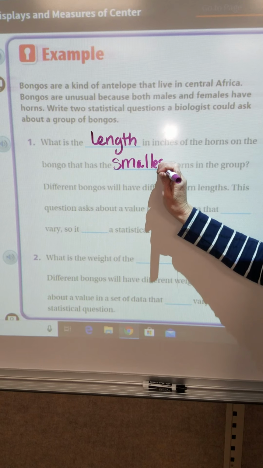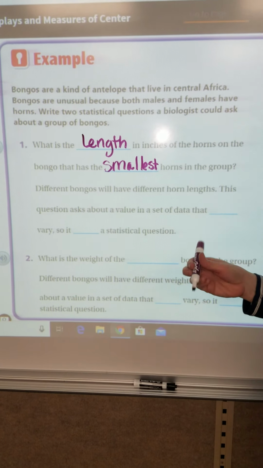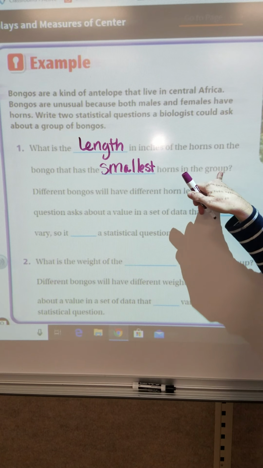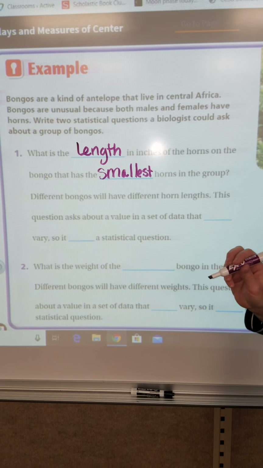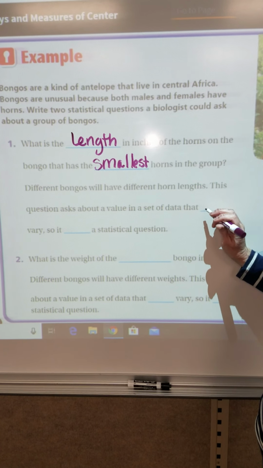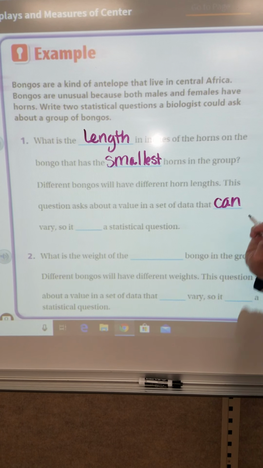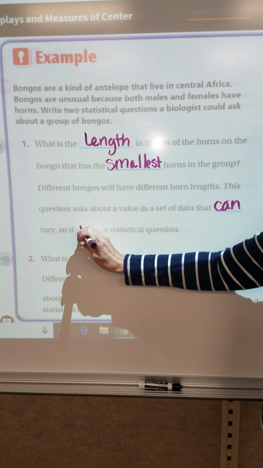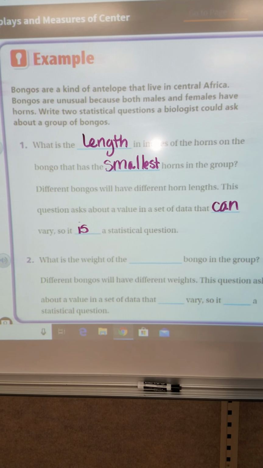Or boys and girls, you could ask for the biggest or the longest or anything like that. Different bongos will have different horn lengths. This question asks about a value in a set of data that can vary. So it is a statistical question.